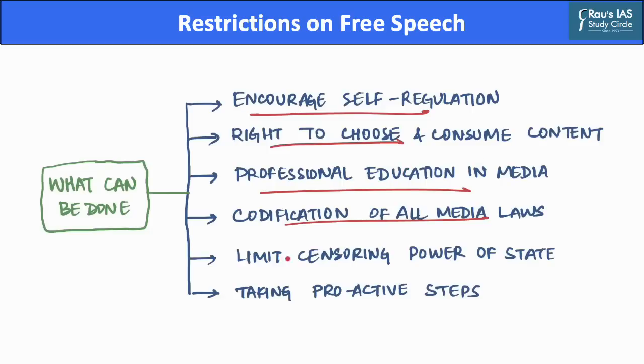Further, there is an inherent need to limit the censoring power of the state, which can be done to prevent abuse and overuse of power, as any regulatory body should be allowed to take decisions independently, while the government should act as a facilitator by forwarding or suggesting recommendations.